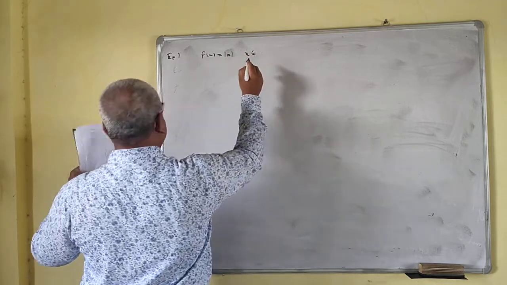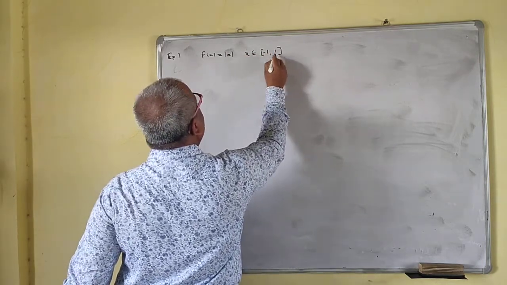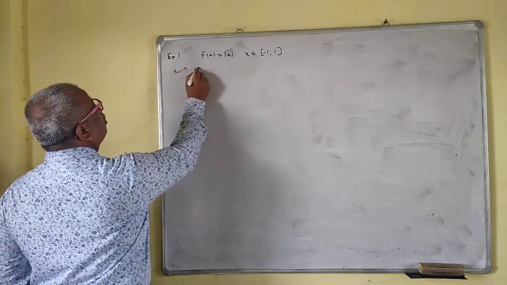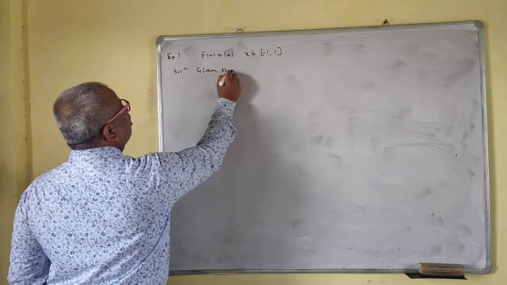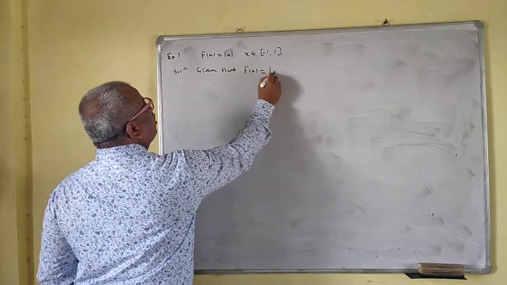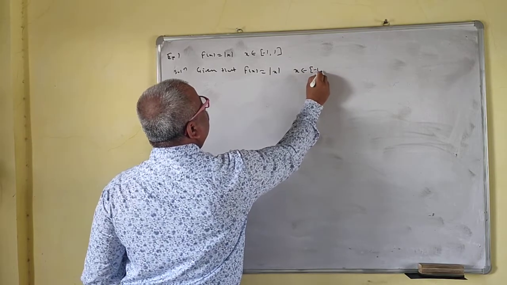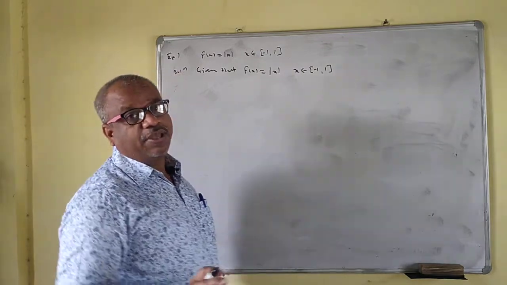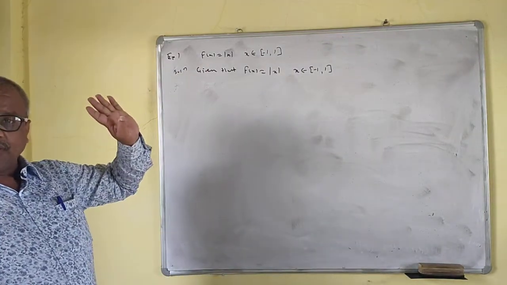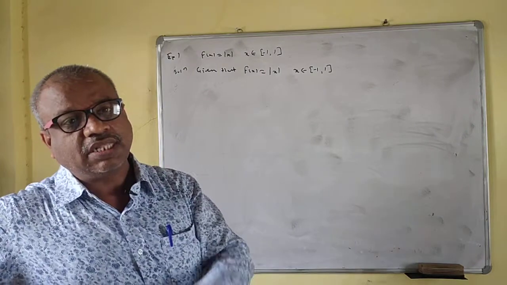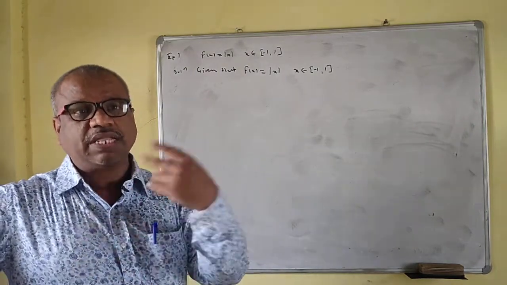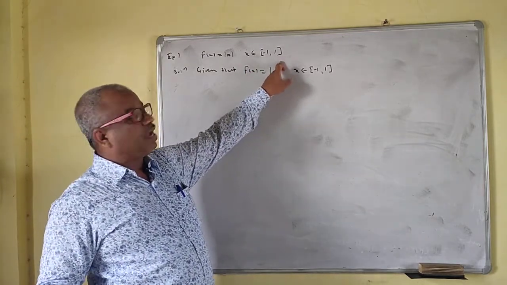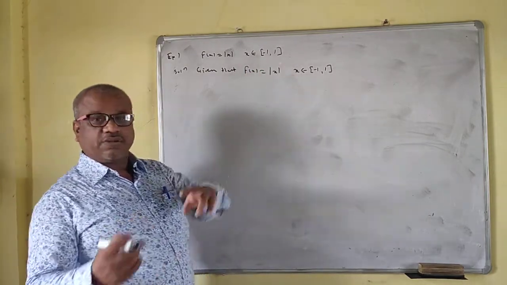x belongs to the closed interval [-1, 1]. Solution: given that f of x is equal to mod x, x belongs to the closed interval [-1, 1]. First we want to see whether Rolle's theorem is applicable for this function. If it is applicable, then you have to find a value of c in (-1, 1) such that your first derivative is 0.